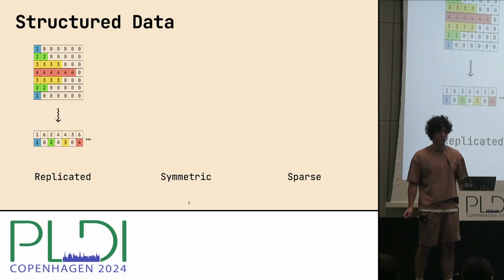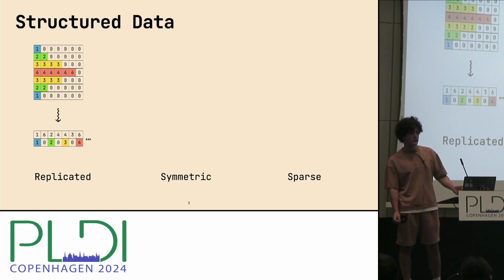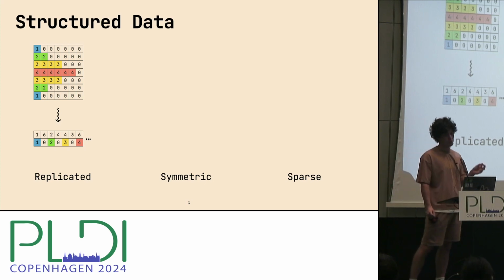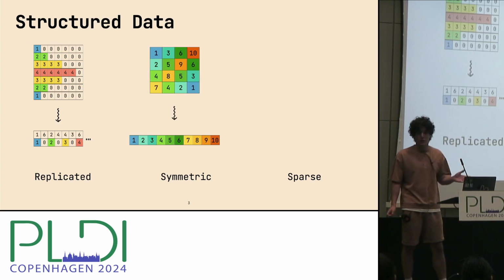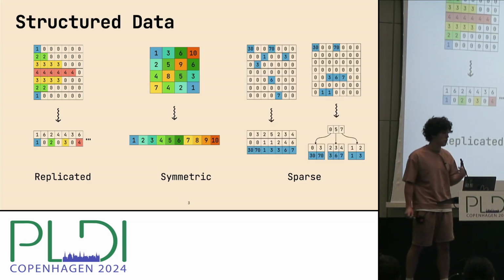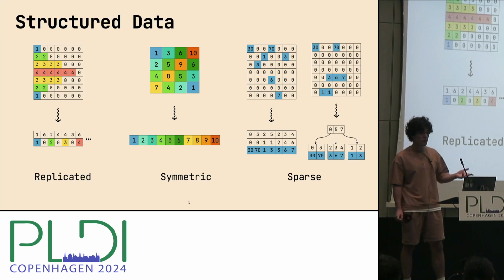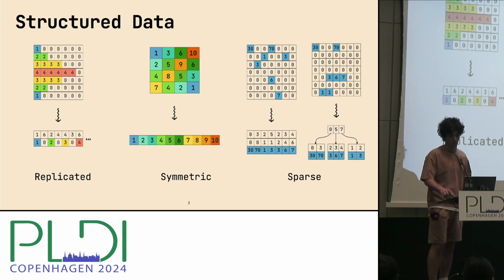For example, if we talk about matrices with replicated values, we can simply compress them by just storing each unique value with the number of times it repeats. Then for symmetric matrices, of course, we can just store the upper triangular. And for sparse matrices, where only a few elements are non-zero, we can easily compress them by storing non-zero elements with some metadata, which allows us to reconstruct the whole matrix.